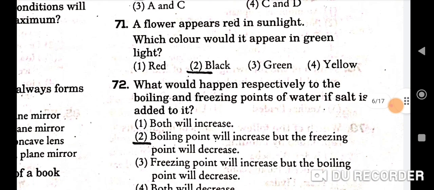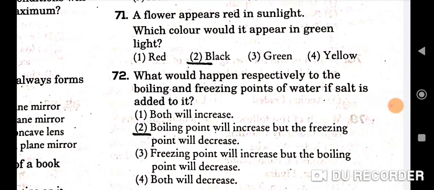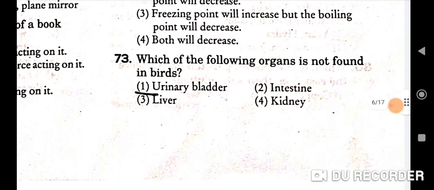Next question is a flower appears red in sunlight. Which color would it appear in green light? So correct option is second, that is black. Next question, what would happen respectively to the boiling and freezing points of water if salt is added to it? So correct option is boiling point will increase but the freezing point will decrease. Second is the correct option.